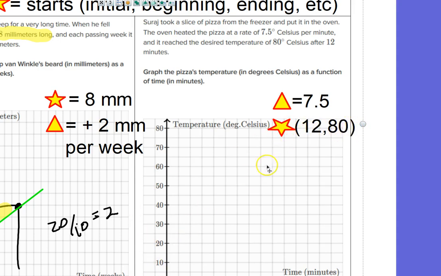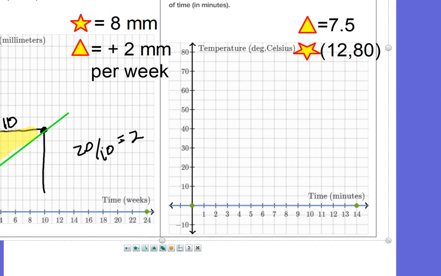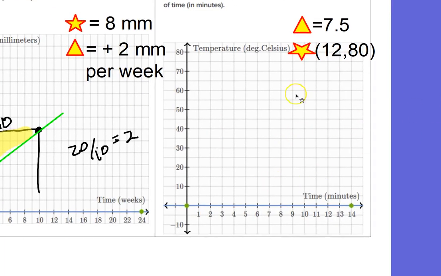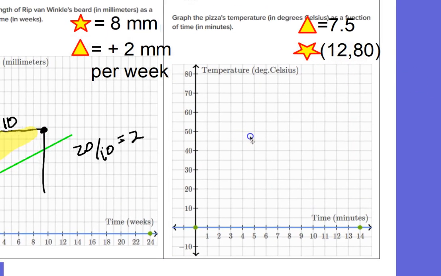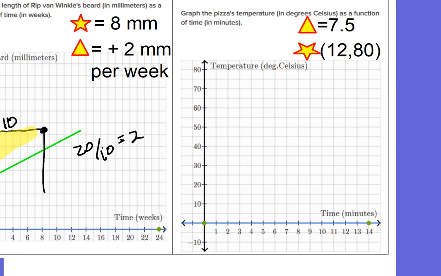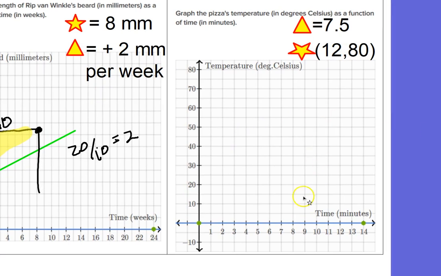So I've got a line here that represents the temperature of the pizza. Starting at freezing, it's going to warm up all the way until after 12 minutes, it's going to reach 80 degrees Celsius. So I'm going to put my star. After 12 minutes, it's 80 degrees. Oh, I keep running into my star, so I'm going to move this a little bit. So I'm going to put a star, 12 minutes, it's 80 degrees Celsius. That's way up here. Okay.